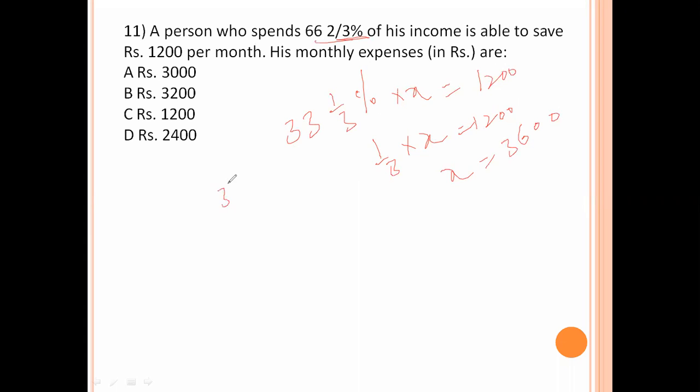So out of this 3600, he spent 66 2/3%. The value of 66 2/3% is 2/3. One-third of 3600 is 1200, and 1200 into 2 is 2400. So 2400 is spent out of 3600. Option D is the right answer.